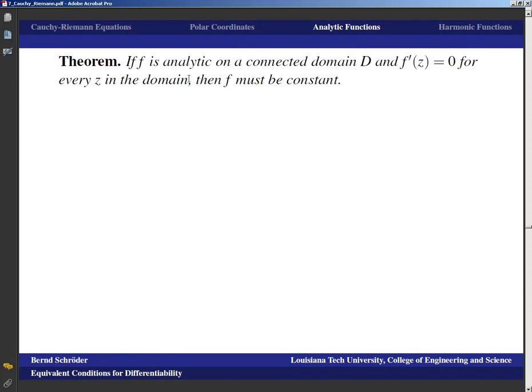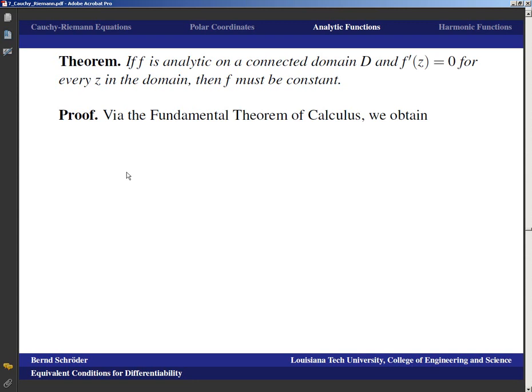First of all, if a function is analytic on a connected domain, and the derivative is 0 for every z in the domain, then the function must be constant. That's something we certainly remember from the real numbers. If you've got a function that's differentiable on an interval and has derivative 0, then that function must be constant too. Basically, connected domains are the analog of open intervals on the real line in the complex plane.